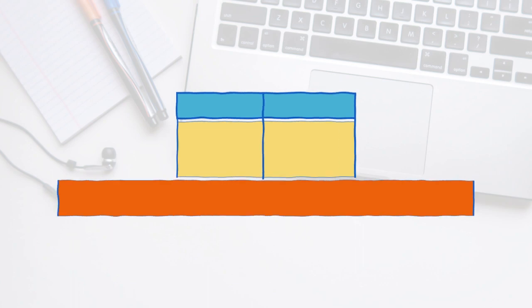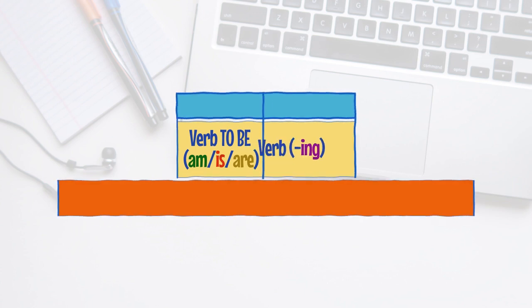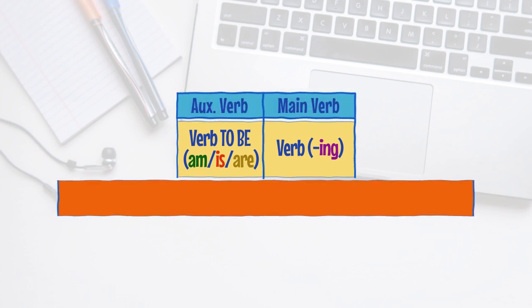In the present continuous, the affirmative sentences are formed by two verbs. The verb to be in the present simple and another verb in the ing form. The verb to be is called auxiliary verb, and the second verb is called main verb.